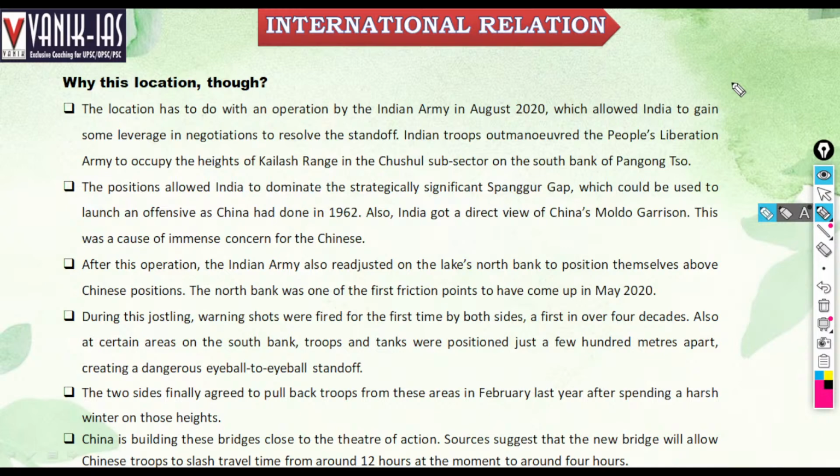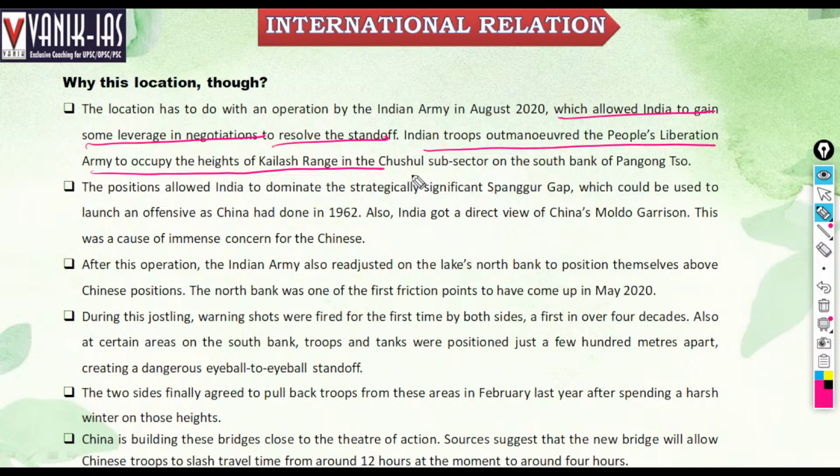Why this location? The location has to do with the operation of the Indian Army in August 2020, which allowed India to gain some leverage in the negotiation and resolve the standoff. Indian troops outmaneuvered the PLA to occupy the heights of the Kailash range in the Chushul subsector of the south bank. So Indian troops outmaneuvered the PLA army. That's why China is developing the infrastructure.